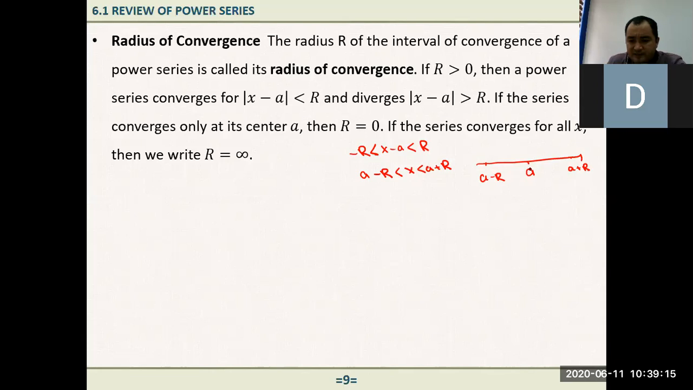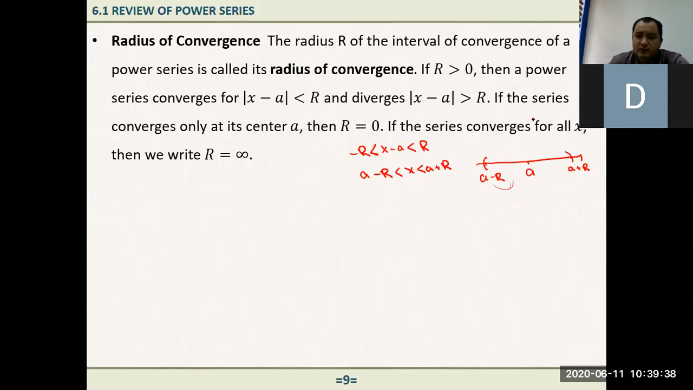So this a is in the center. Okay, that's what is called center of convergence. And all the numbers between a minus r and a plus r, right? These are the points where the function is convergent. And that's why this r is called the radius of convergence. It is symmetric. Usually it's always symmetric.